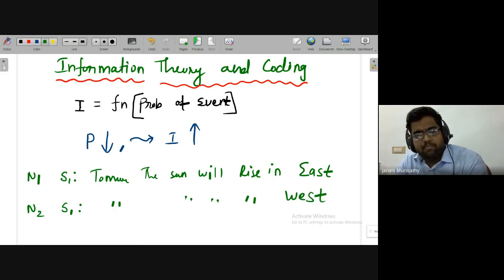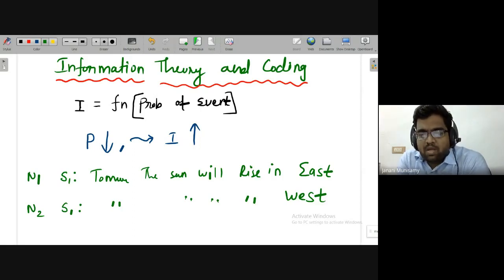So definitely, as compared to the newspaper 1 event, the newspaper 2 event will have more attention, because usually the sun will rise in the east. Everybody knows that. But the newspaper, based on some research or something, is suddenly telling the sun will rise in the west. Then it will have more attention, because it is a rarely occurring event. It has never occurred.